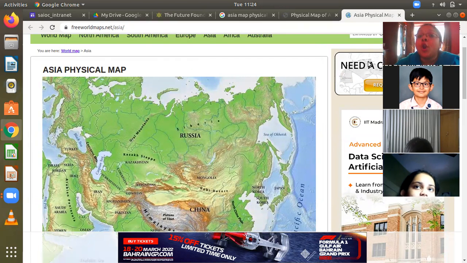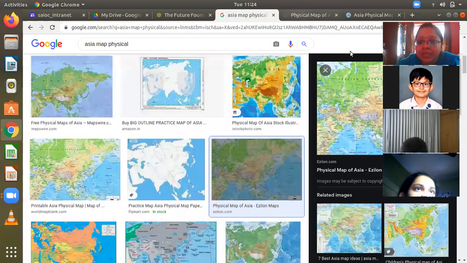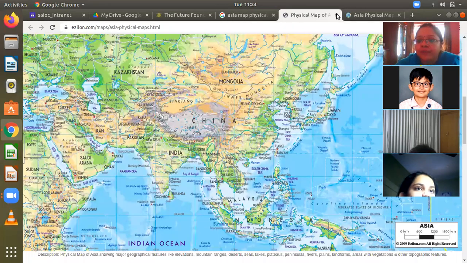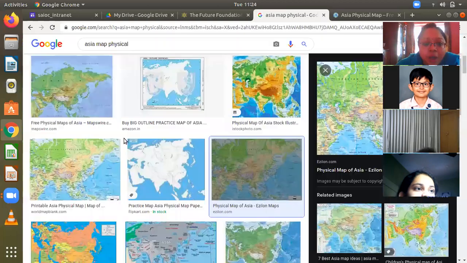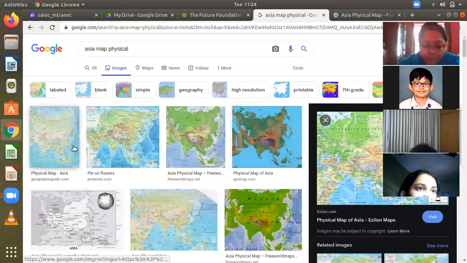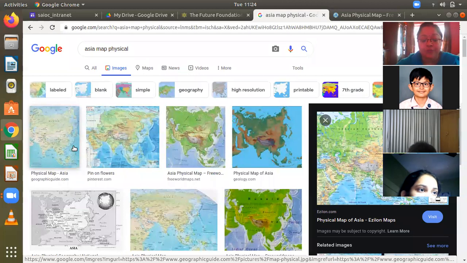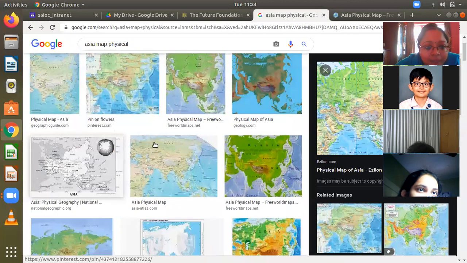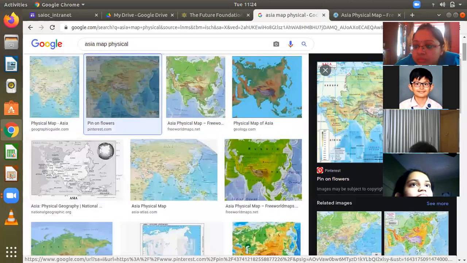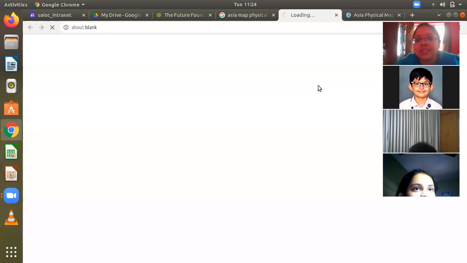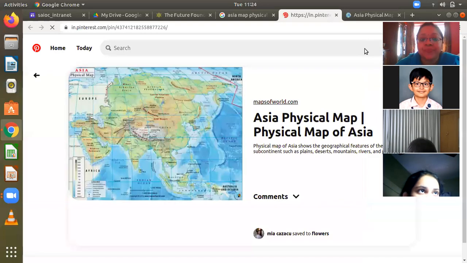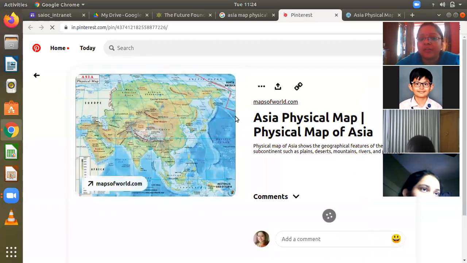Coming to longitude, let's come to this map of Asia. No, this map of Asia doesn't show it to you so well. Hold on a minute. Coming to longitude, Asia extends from 170 west to 26 east. Where did that map go? This one. Yes, this map only, the one that I was showing. Can you see this red line here, all of you?